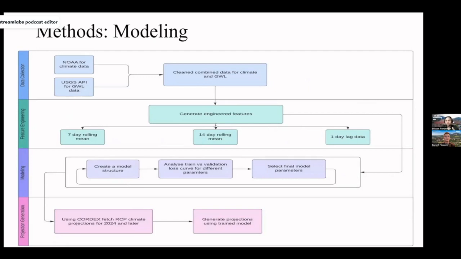We iterate this process over and over to ensure that we are selecting a model which has minimal loss in terms of our loss parameters and functions. Now, once the model is trained, we save this model for further use, and this model is used to generate projections on the climate data for years greater than 2024. That data is something that we fetch using the Cordex project. We fetch data for RCP climate projections for 2024 and later until 2100, and use that data along with our modeling data to create projections for groundwater level.